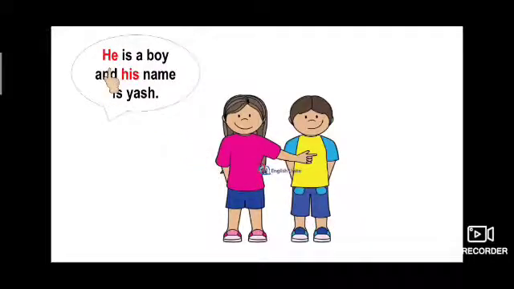Children, here we have one more example of his or he. He is a boy. This girl is talking about this boy and his name is Yash. So she is telling us about him, that he is a boy. So in the place of the naming part she is using he, and in the telling part she is using his name, meaning this name Yash belongs to him. So she is using the pronoun his instead of using his name.